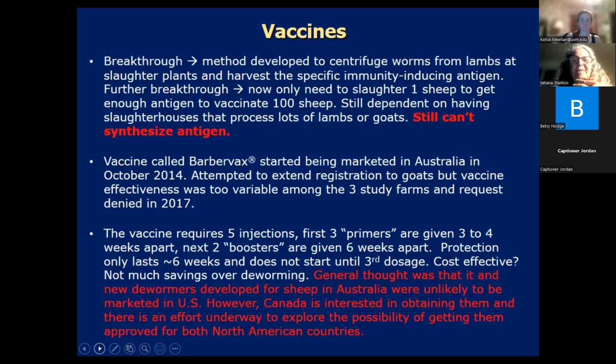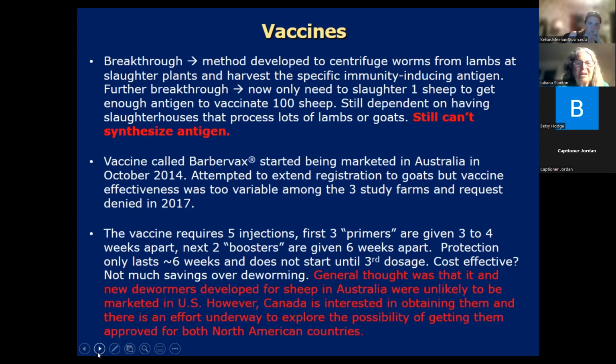And that vaccine is very dependent on having slaughterhouses that process lots of lambs and goats, as they do in Australia. The vaccine is called BarberVac, and they have not registered it for goats because the effectiveness was too variable in the studies they did in Australia. Some of the studies they've done in Latin America, it was more effective, but it wasn't efficient enough to extend the registration in Australia. And it requires quite a few dosages.